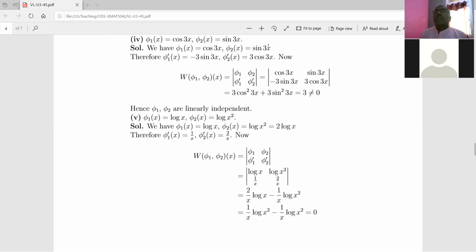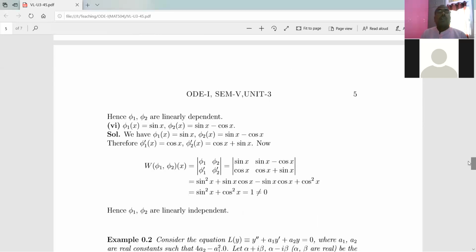The conclusion is written in the next line, so I will show you. Okay, so what is the conclusion? The functions phi 1 and phi 2 are linearly dependent. Now this is another pair of functions. On the same line, you proceed for this and obtain the Wronskian, and it is not equal to 0, and therefore again these two functions phi 1 and phi 2 given by this are linearly independent.